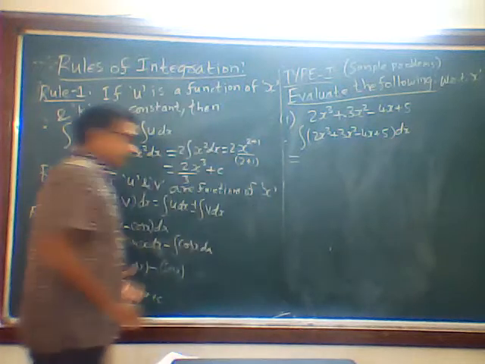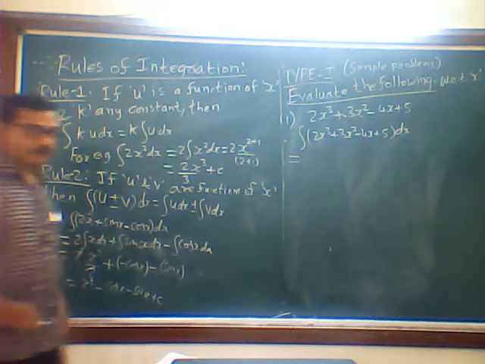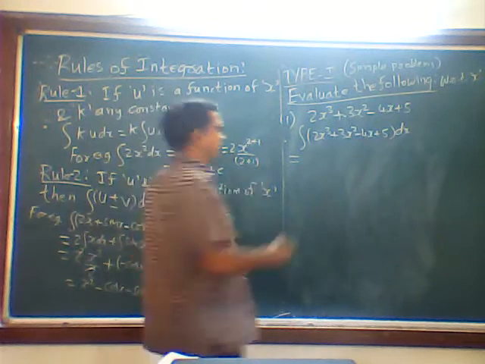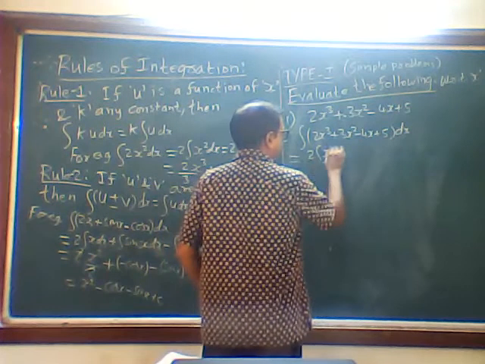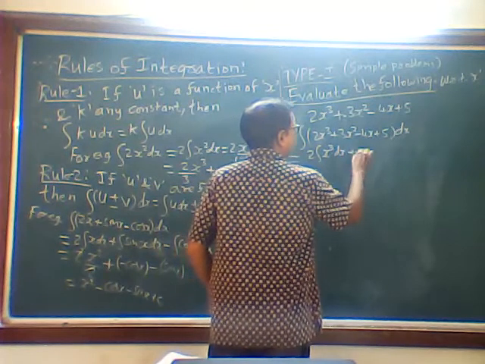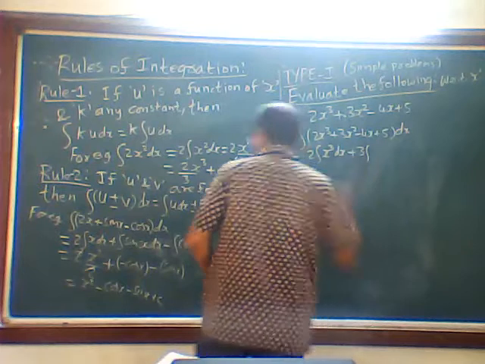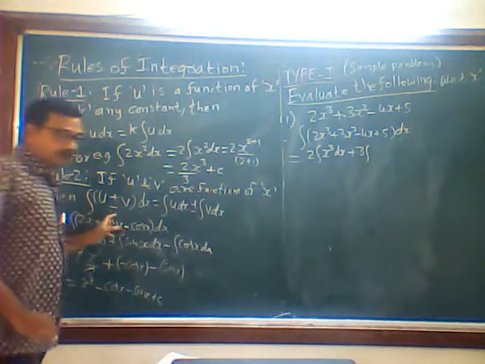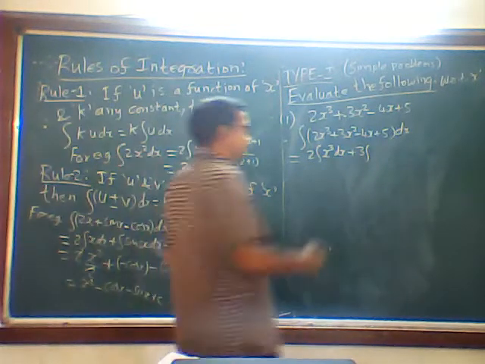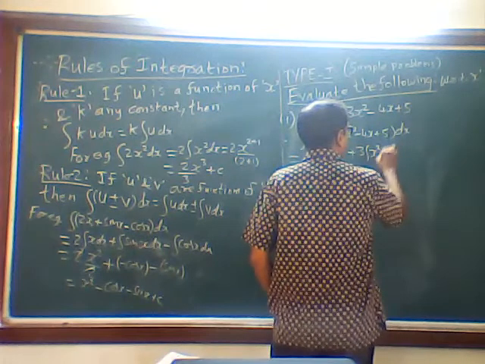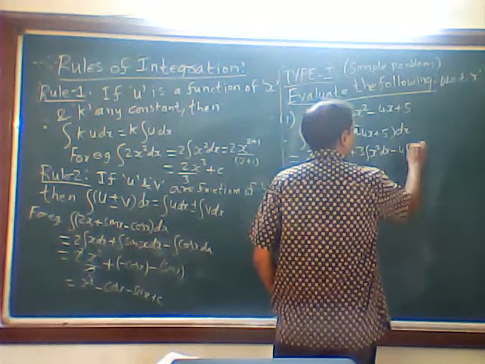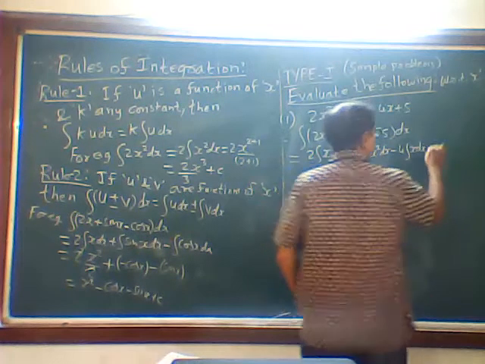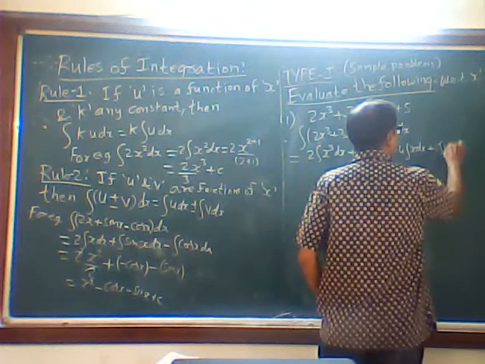We are going to make use of rules number 1 and 2. Rule number 1: for 2x cube, I will take 2 outside, x cube dx, plus 3 outside. The plus I am writing is the second rule: if it is plus, I write plus. 3 x square dx minus 4 x dx plus 5 into 1 dx.